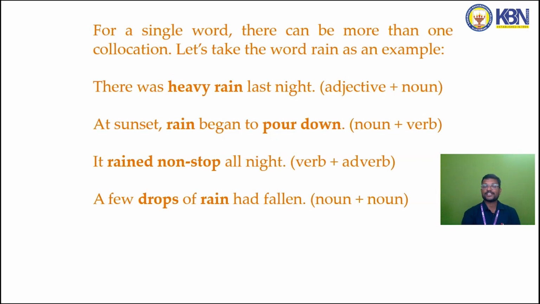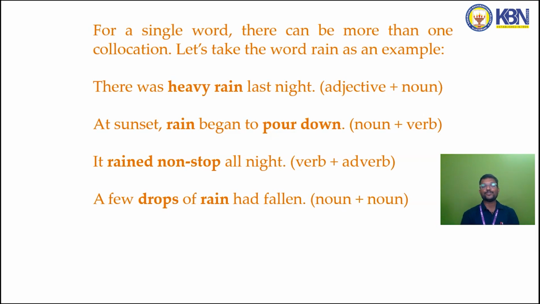Let's take the word rain as an example. There was heavy rain last night. Heavy rain, adjective plus noun. At sunset, rain began to pour down. Rain, noun plus verb. It rained non-stop all night, verb plus adverb.